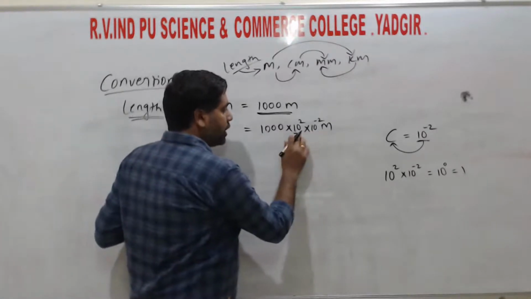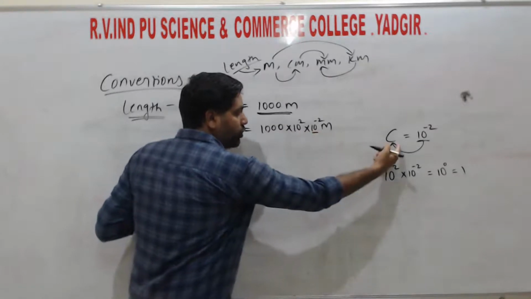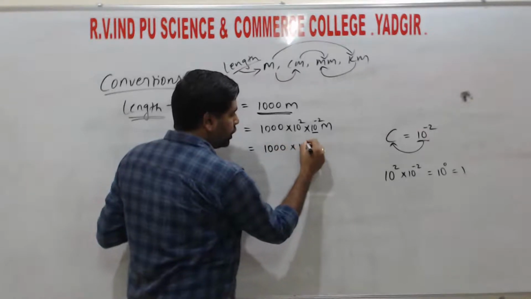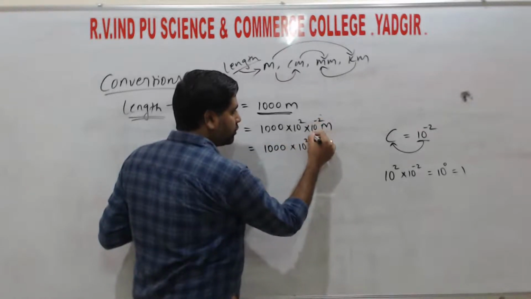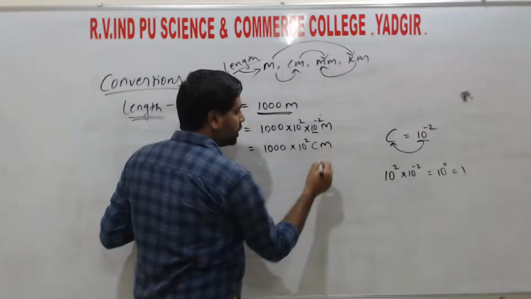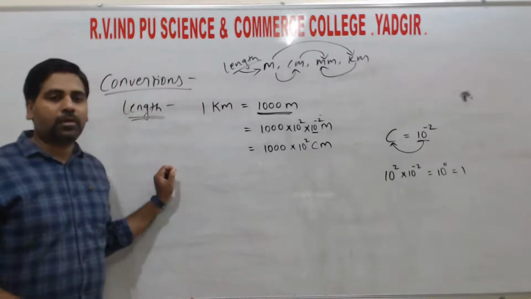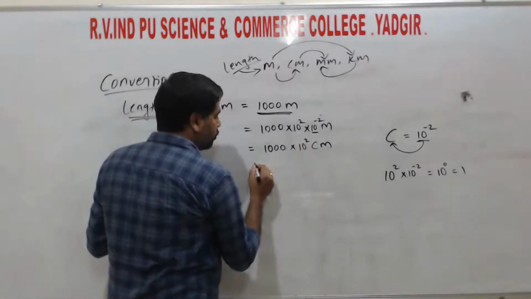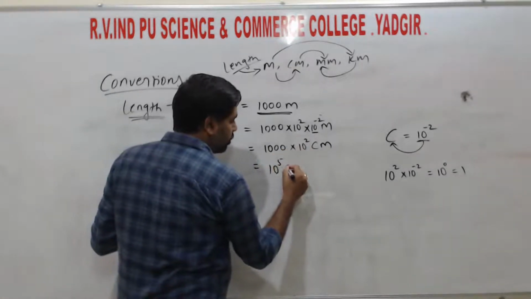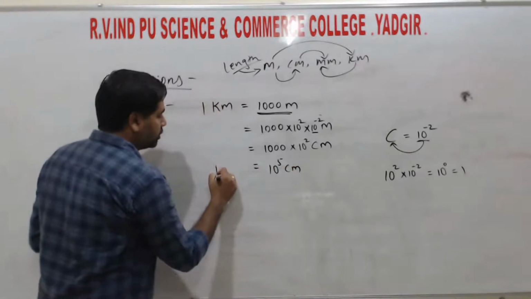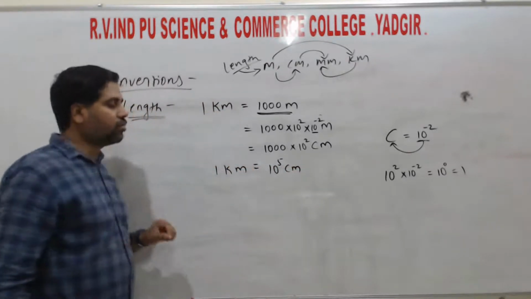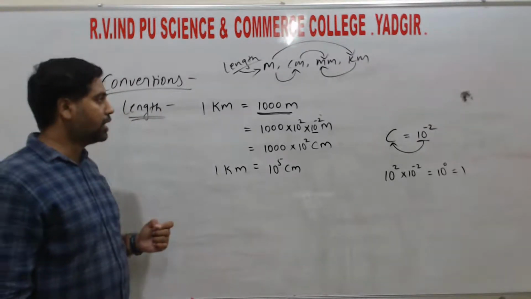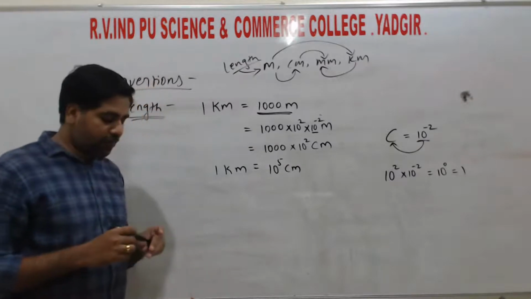Now we can write 10 to the power of minus 2 as C, so 1000 into 10 to the power of 2, and the whole value can be written in centimeters. Here we have 10 to the power of 3 and here 10 to the power of 2, so it becomes 10 to the power of 5 centimeters. That is, 1 kilometer is equal to 10 to the power of 5 centimeters.